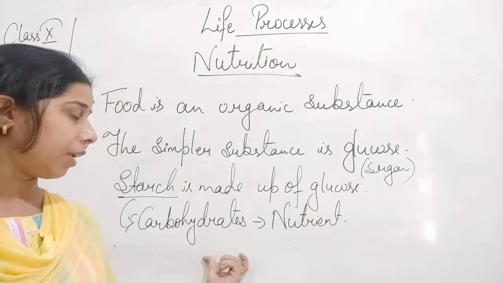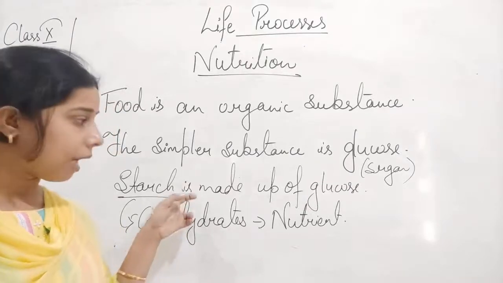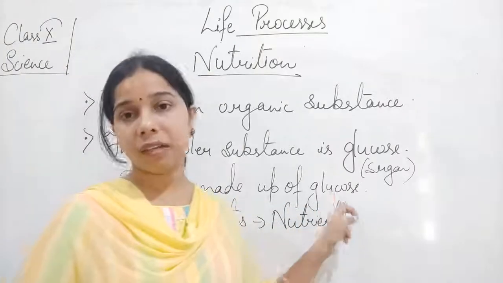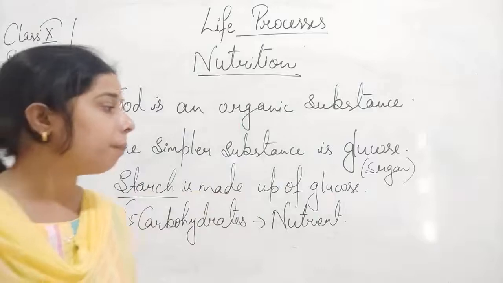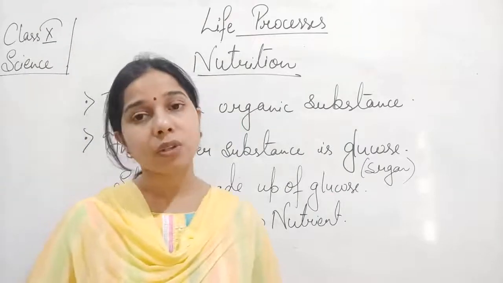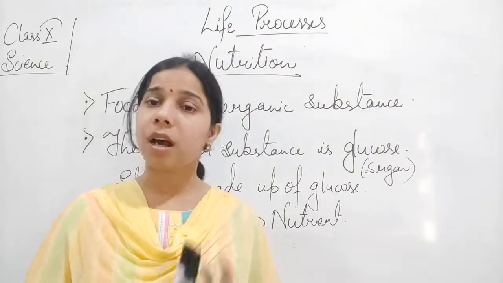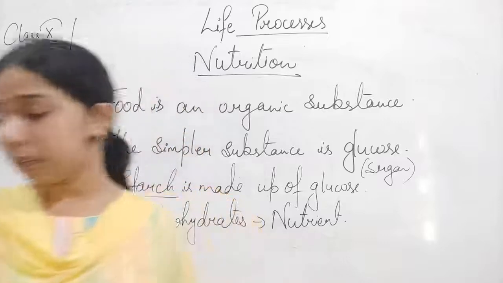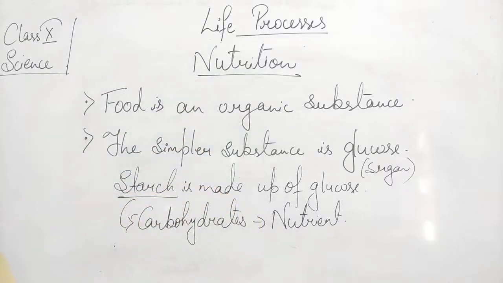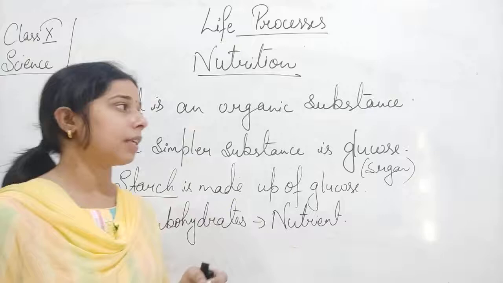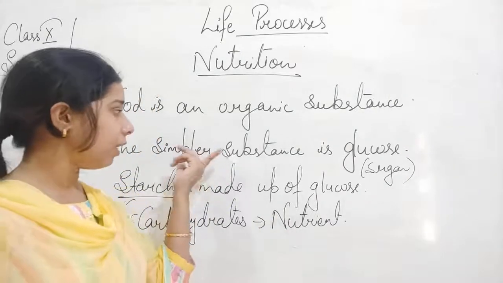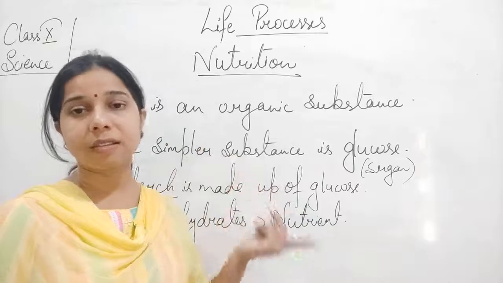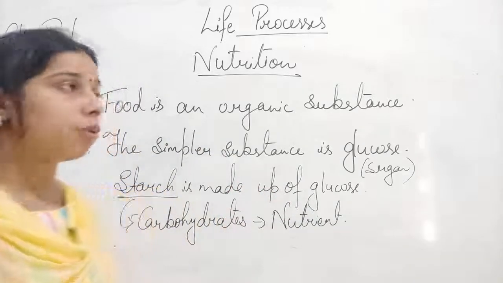This carbohydrate consists of starch, and this starch finally gets converted into glucose, and this glucose helps in providing energy to us. Likewise, other nutrients also provide energy. Other nutrients, inorganic and organic substances, finally get converted into simpler substances, and we get energy through it.